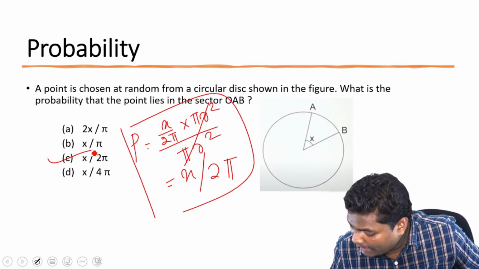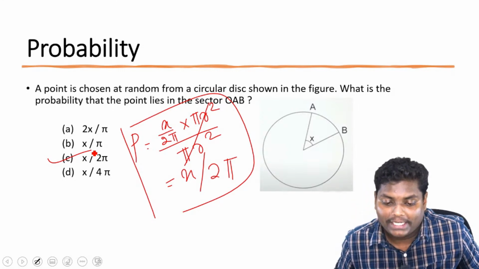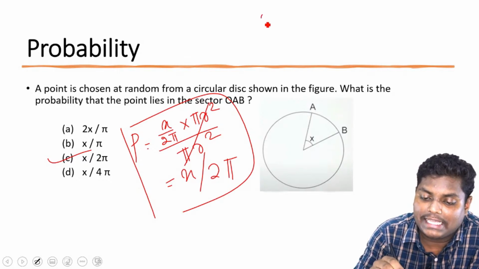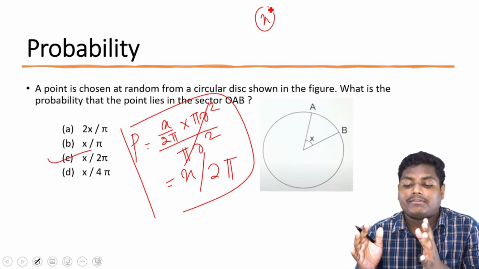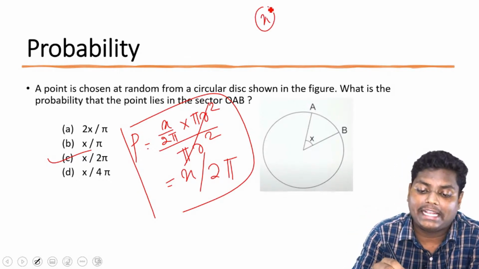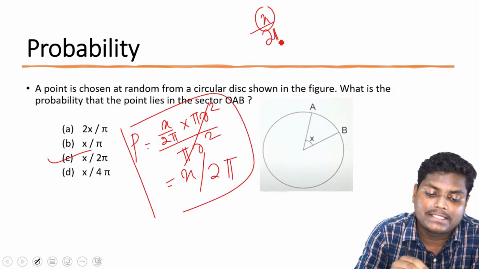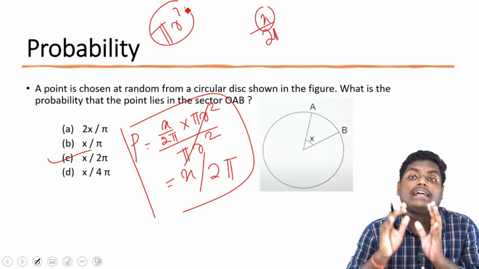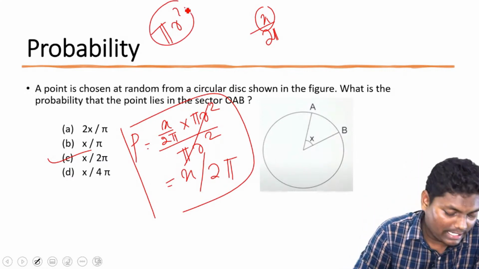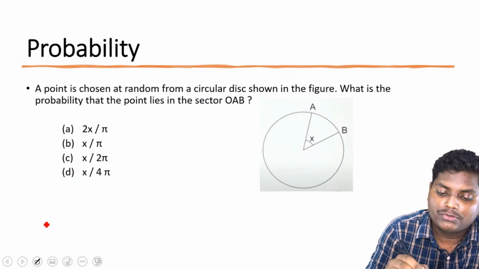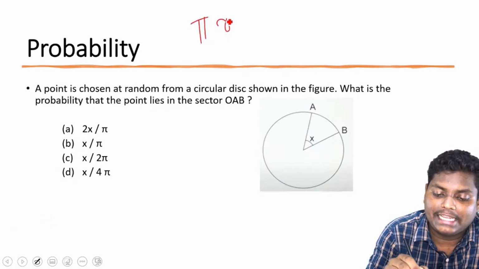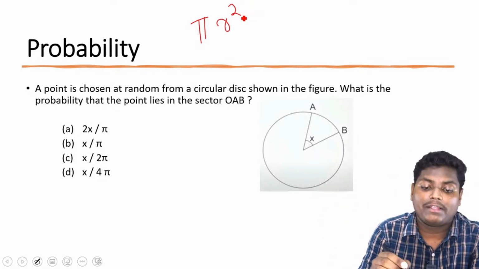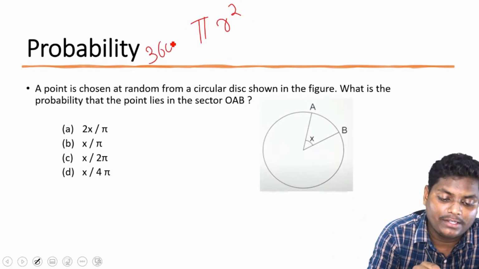Pallavi is asking why x by 2 pi. See Pallavi, the angle given for the sector is x. Let's consider the total area of the circle is pi r square. When we consider the entire area, it is 2 pi for the 360 degrees.